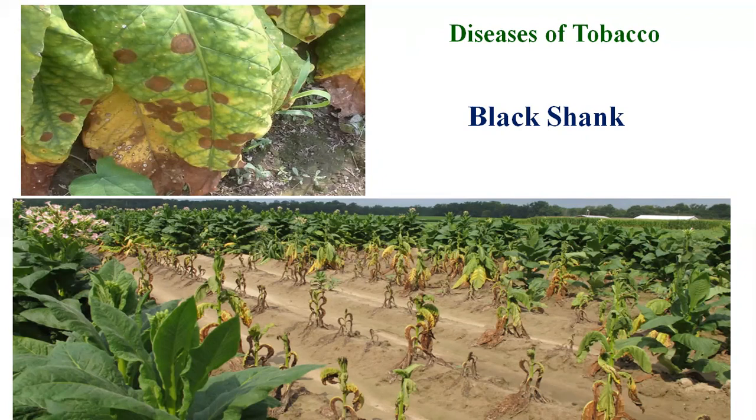And the secondary source of infection is by the sporangia, which develop a lot of zoospores, which are carried mostly by irrigation water, and also by the wind. So this is about the black shank of tobacco.